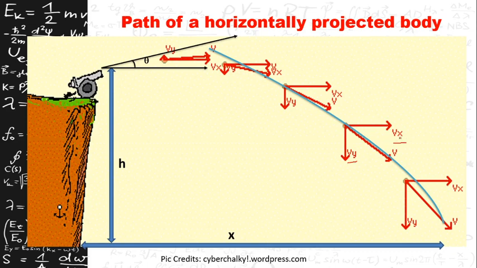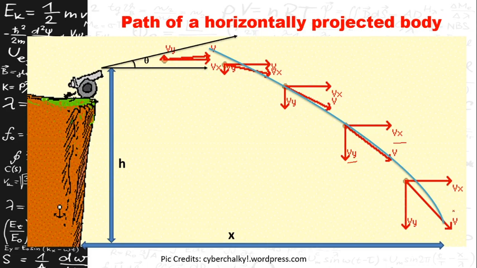Ux is the horizontal velocity component. Vy is the vertical velocity component. If you consider the path made by the object here, at any point there is a change in the vertical velocity component, but there is no change in the horizontal velocity component.